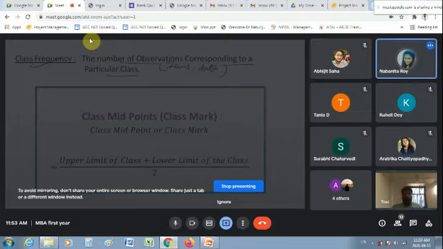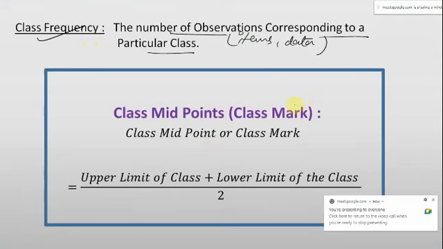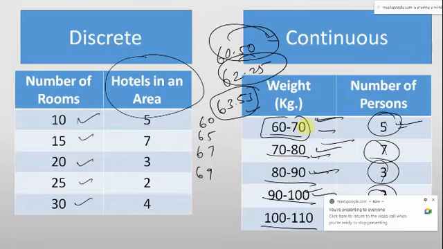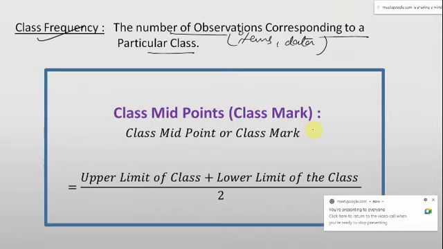Yes, sir. Class frequency is the number of items falling within that particular class. Let me take one small example over here. Suppose I have given a class from 10 to 20, 20 to 30, 30 to 40, 40 to 50, 50 to 60.